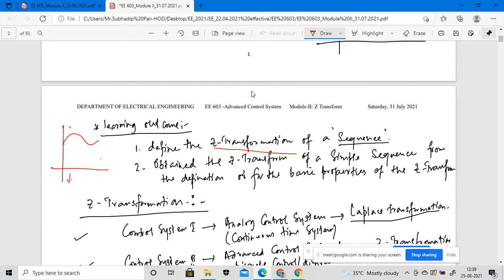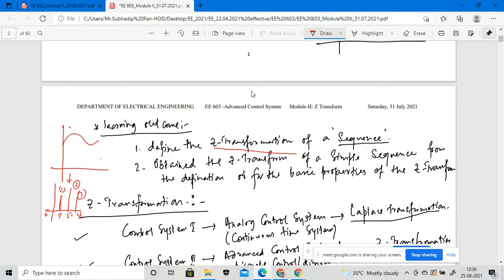So if I convert this analog signal into sequential numbers, suppose this is 0, this is T, 2T, 3T, like this. So this will be the sequence. This is the number one sequence, this is the number two sequence, this is the number three sequence, right? So this particular form of the signal is taken into consideration as a sequence of signals.